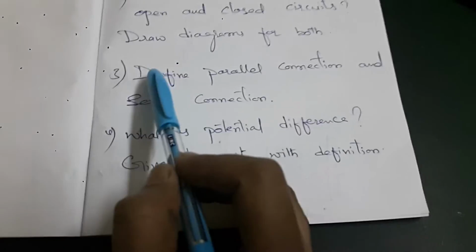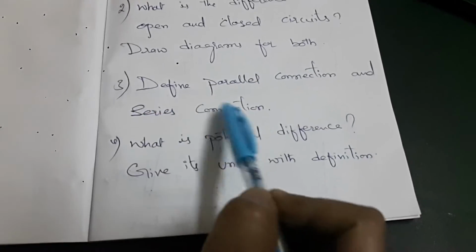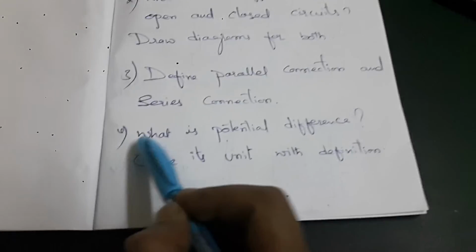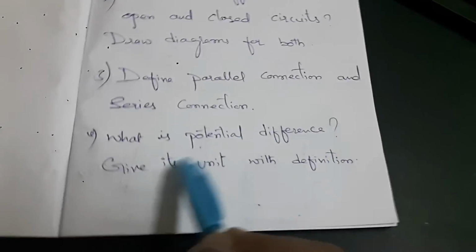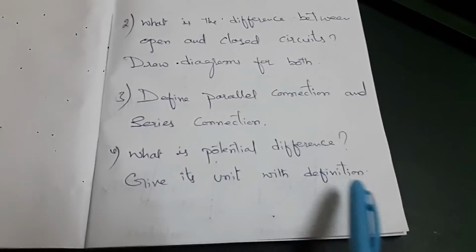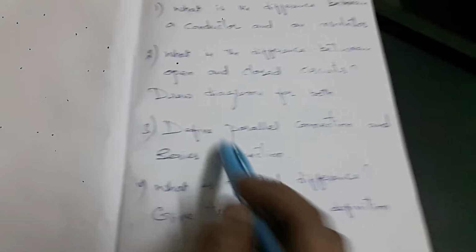And the third question is, define parallel connection and series connection. Next, the fourth one is, what is potential difference? Give its unit with definition. The third and fourth questions we will discuss in the next video.